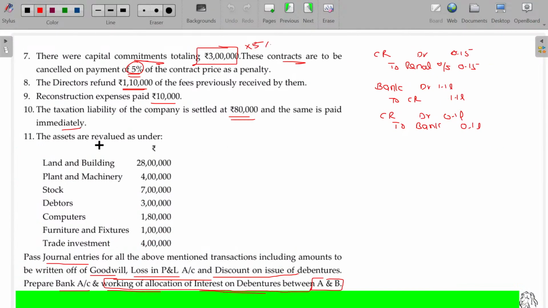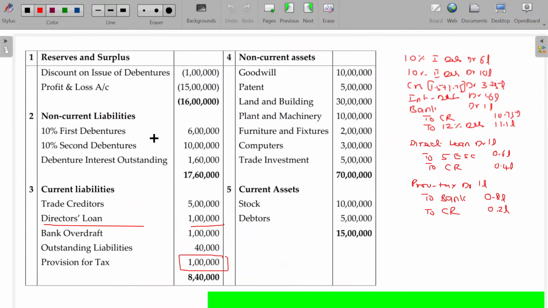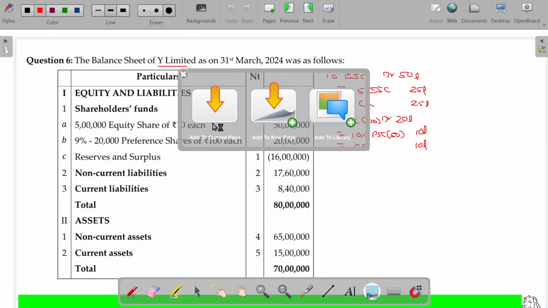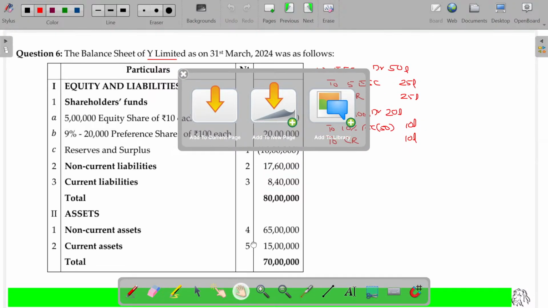Then the assets are revalued as entered. Now let's see.